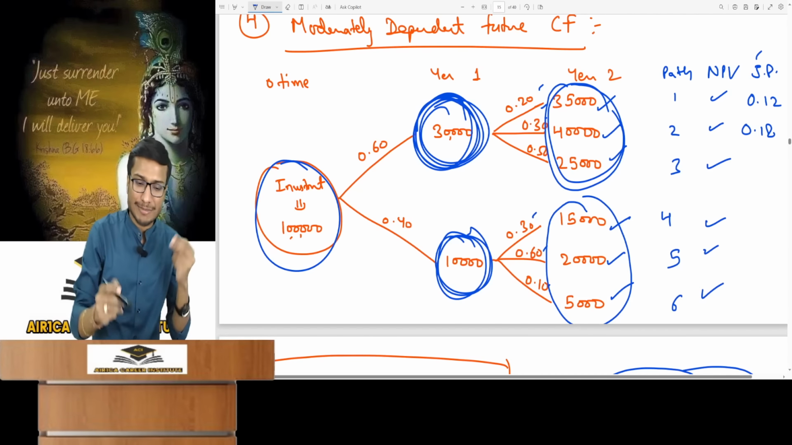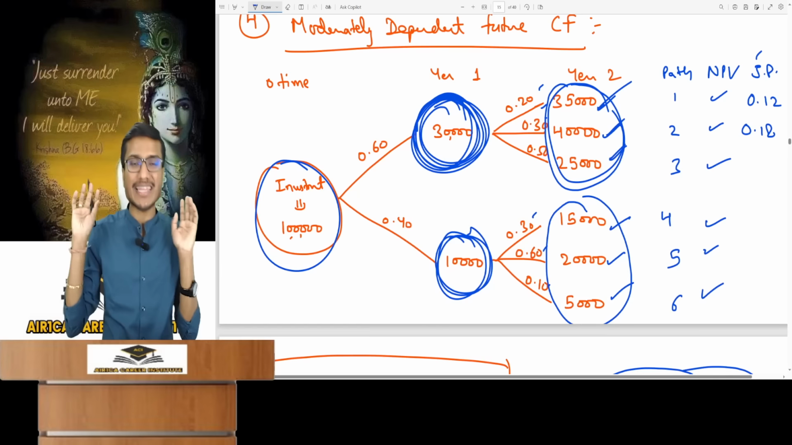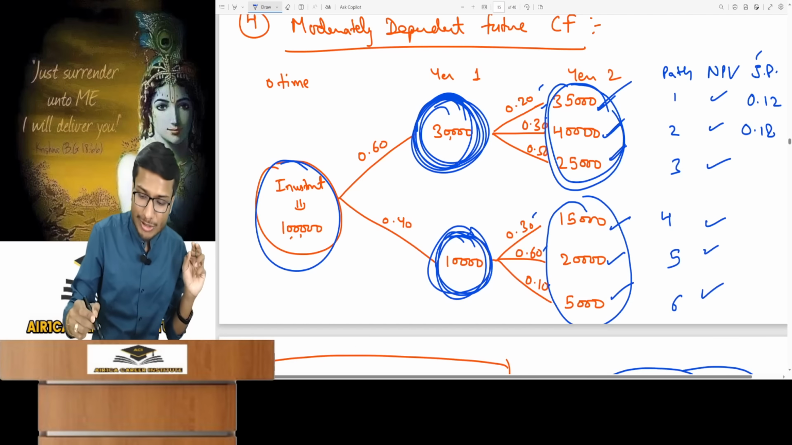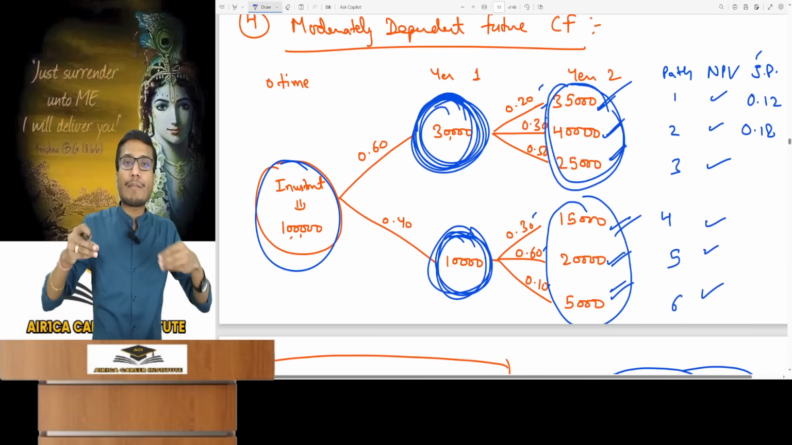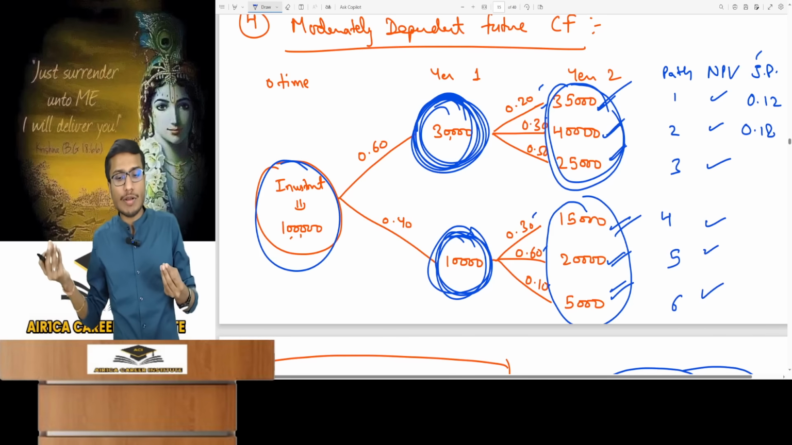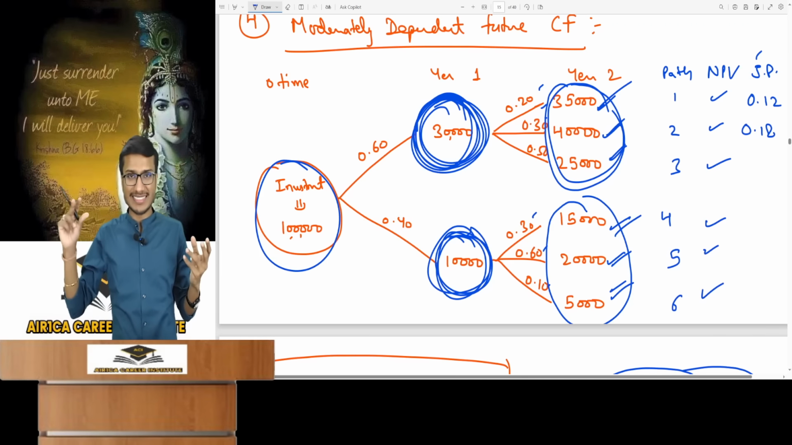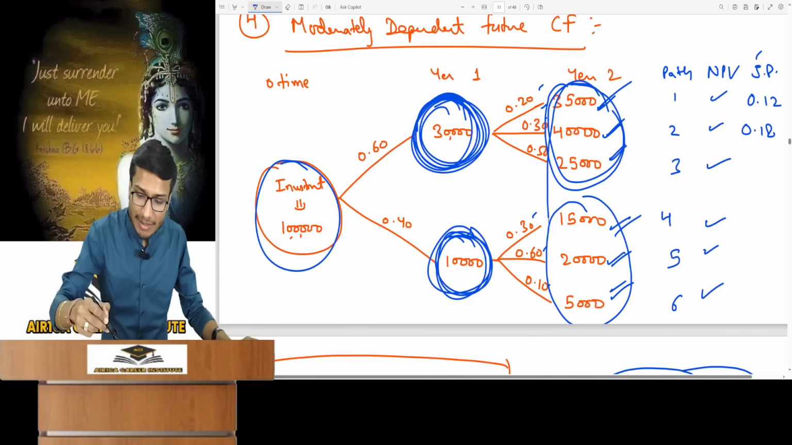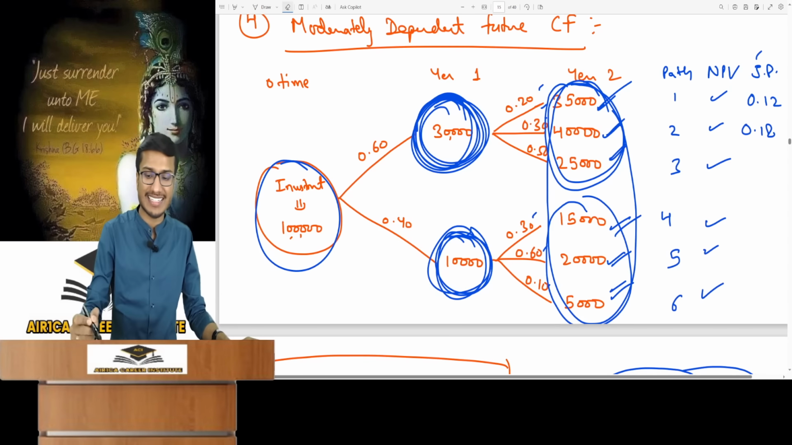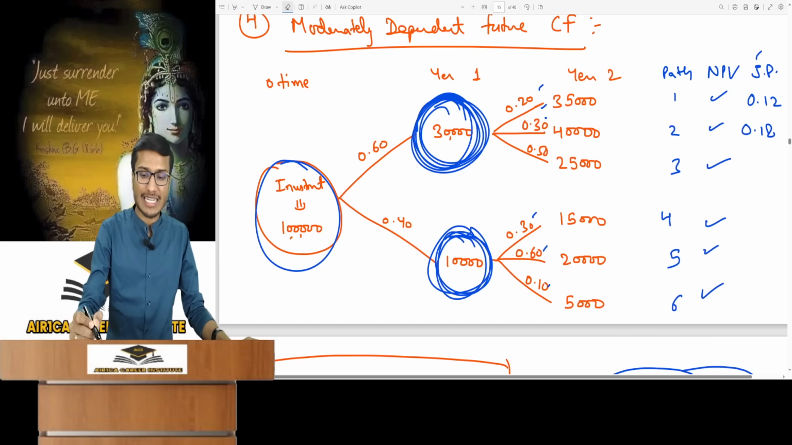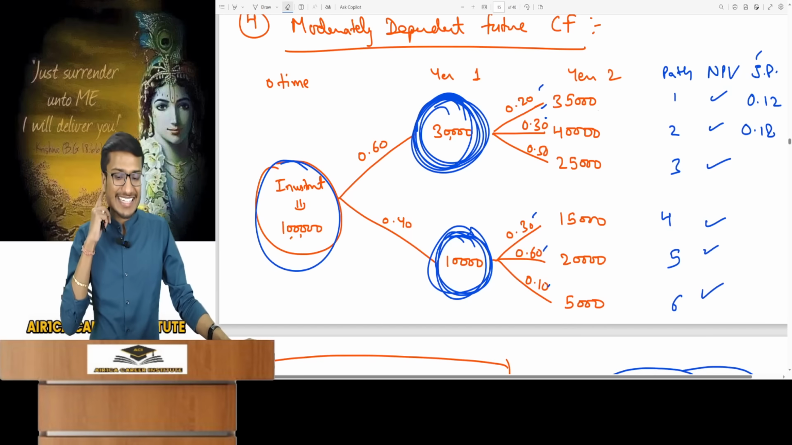It is dependent. So if the first year is 30, the second year will be one of these three. If first year is 10, it's one of these three. So there's a dependency on the first year, but it's not perfect dependency because any of those cash flows can occur in the second year. Are all six scenarios simultaneously possible? Can all six scenarios happen simultaneously? No, they cannot. All these scenarios are not possible. These are different cash flows.